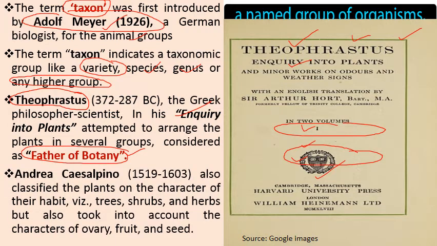Then there was another taxonomist, Andrea Cesalpino. He also classified plants on the basis of certain characters, like their habit. On the basis of habit he classified plants into trees, shrubs and herbs. But he also took into account the characters of the ovary, the fruit and the seed for the classification of plants.